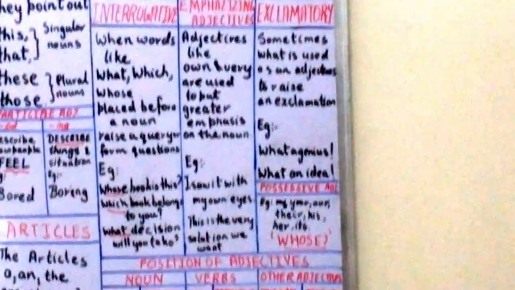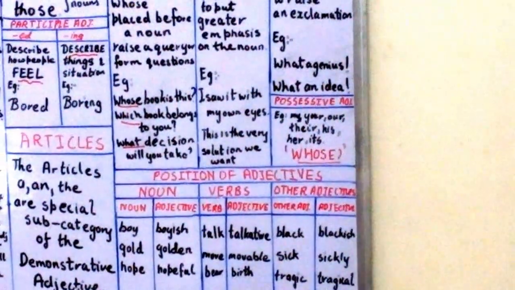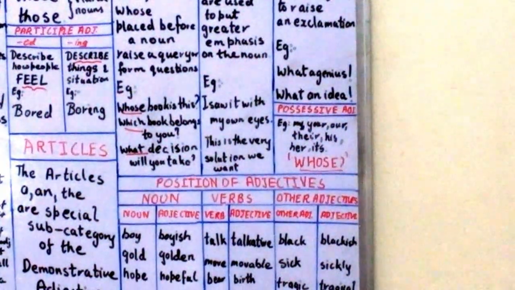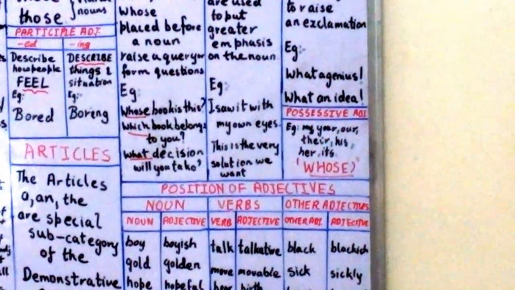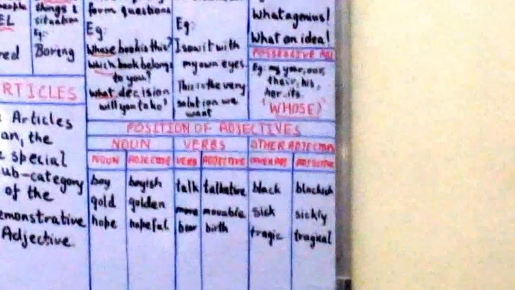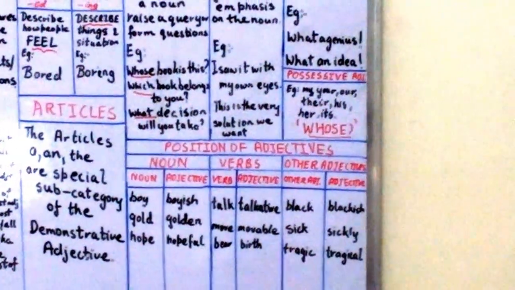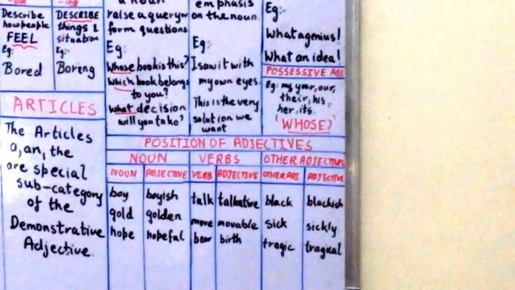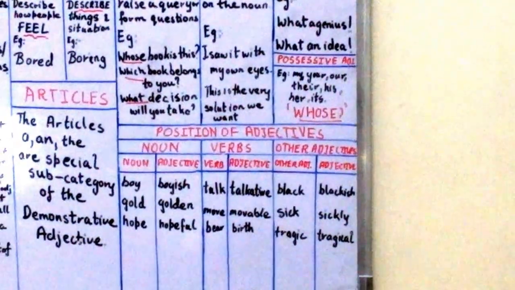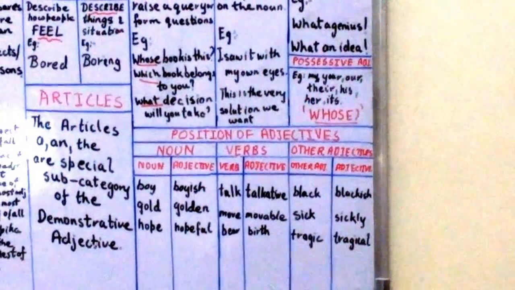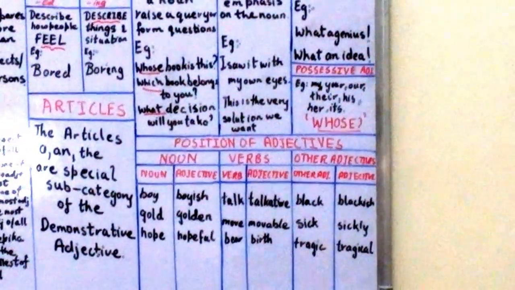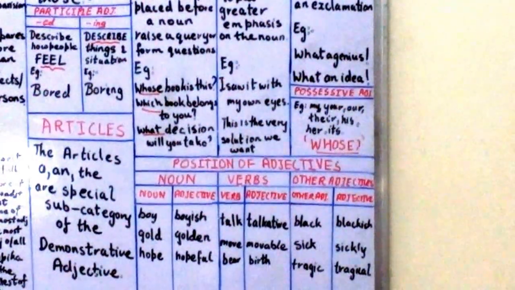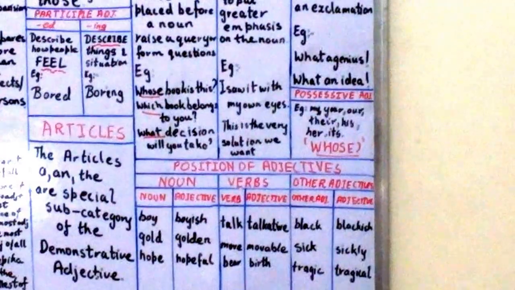Now let us go to the next type of adjectives. Possessive adjectives always tell us who possesses something, who owns something. If I say, for example, whose book is this? This is my book. So my is a possessive adjective. It tells us whose it is. Please note, in possessive adjectives we have my, your, his, her, our, their. They all answer the question whose. In both genders, masculine and feminine, we say my father, my mother, my children. For example, if I say I have lost my book, my tells us that something belongs to me.